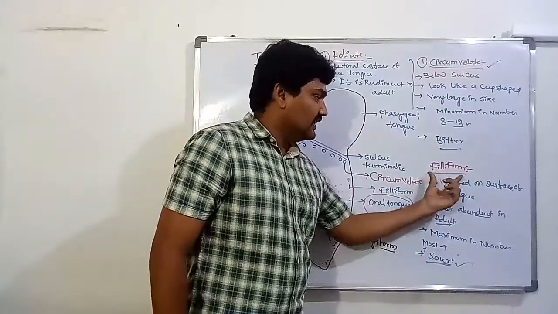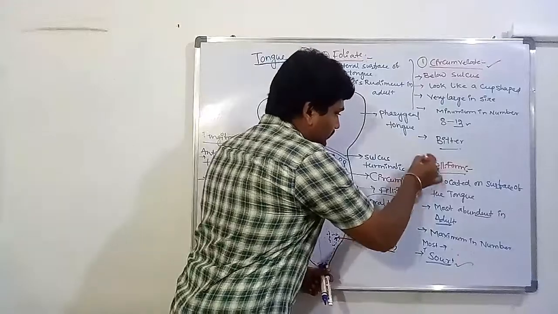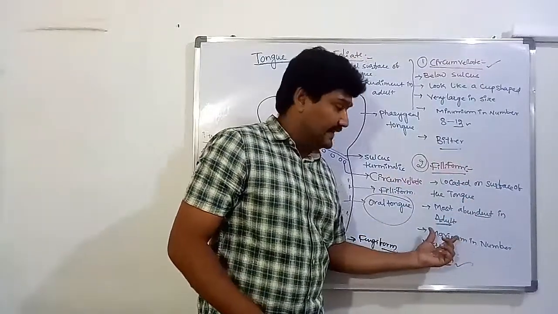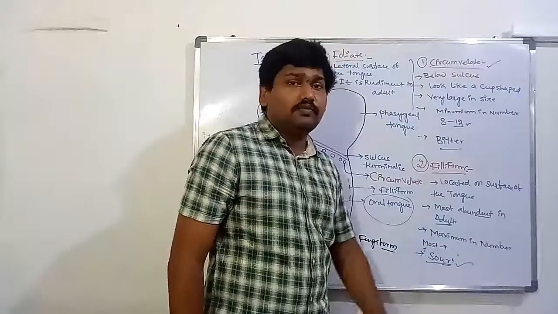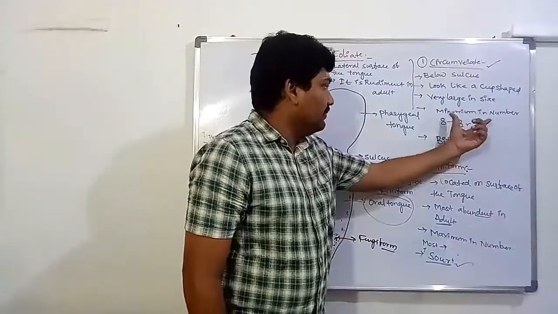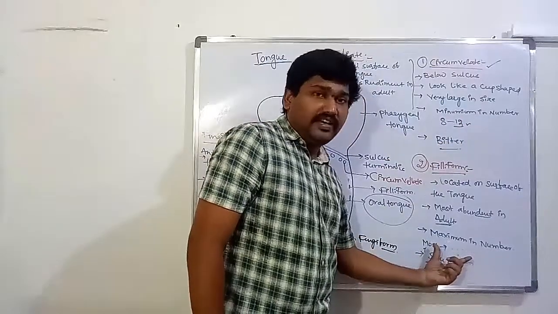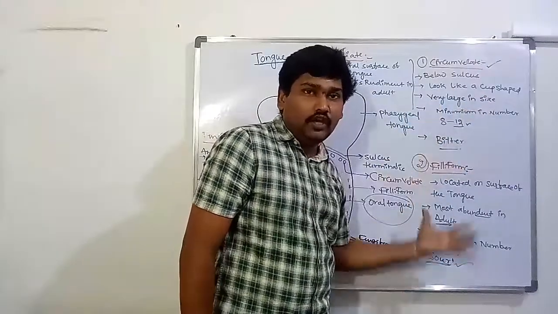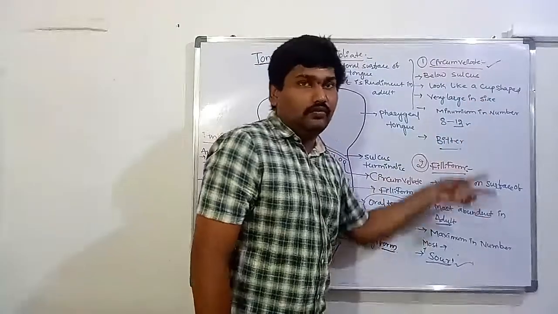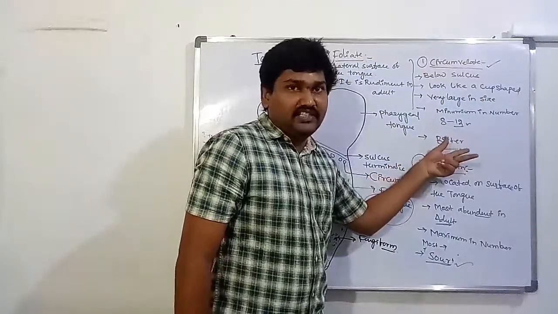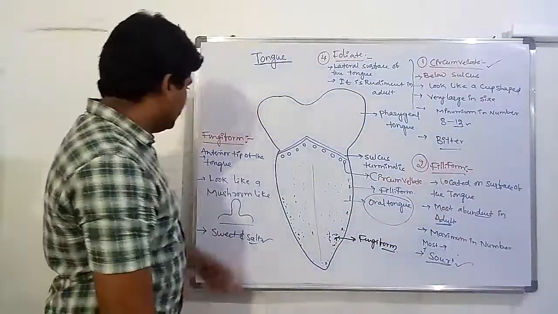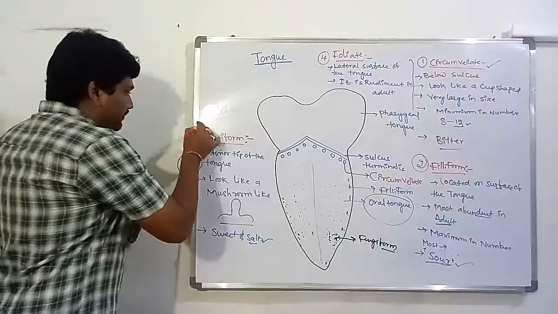The second one is filiform. The filiform is located on the surface of the tongue. It is the most abundant in adults. Compared with the two taste buds, circumvallates are very large in size and very few in number, while filiforms are very small in size and very huge in number.